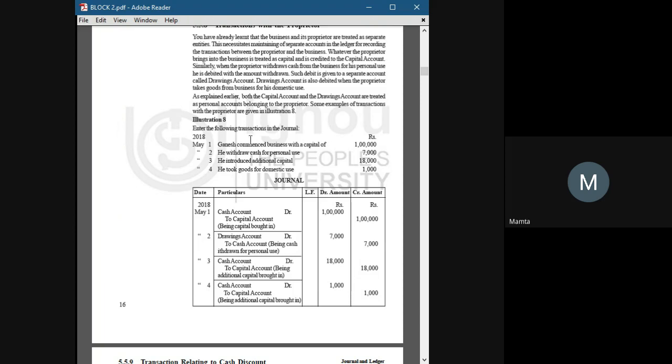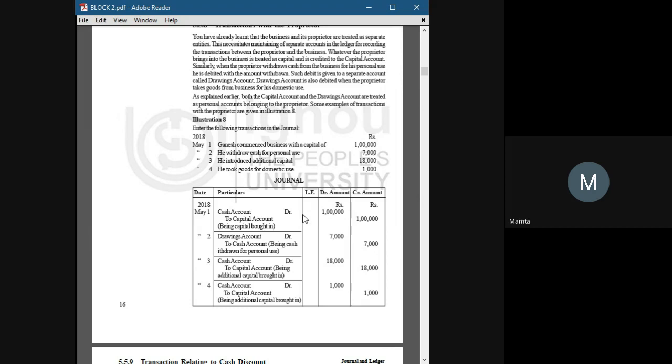Okay. Now here, Ganesh commenced the business with a capital of 1 lakh. Business is a separate entity. Business is different from the owner. While creating journal entries, always think like a business, not an owner. Think that you are the business. Something is coming to you and something is going out of you. Now, as a business, when Ganesh commenced business with a capital of 1 lakh, I am receiving 1 lakh rupees.